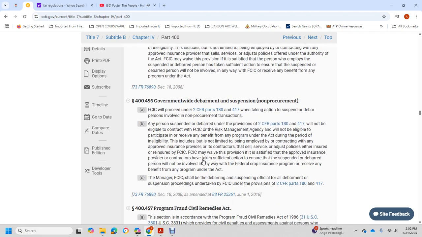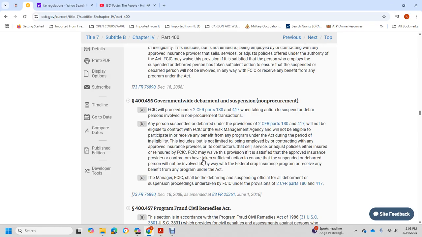404-56 Government-wide debarment and suspension (non-procurement). The Federal Crop Insurance Corporation will pursue Title 2 CFR Part 180 and the Part 4 supplement when taking action to suspend or debar a person involved in a non-procurement transaction. Any person suspended or debarred under the provisions of Title 2 CFR Part 180 will not be able to contract with the Federal Crop Insurance Corporation or the Risk Management Agency, and will not be eligible to participate in or receive any benefit of the program during the period of ineligibility.